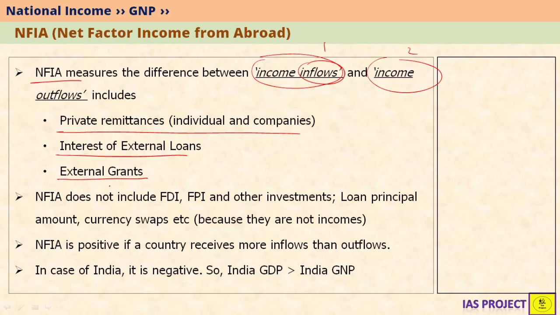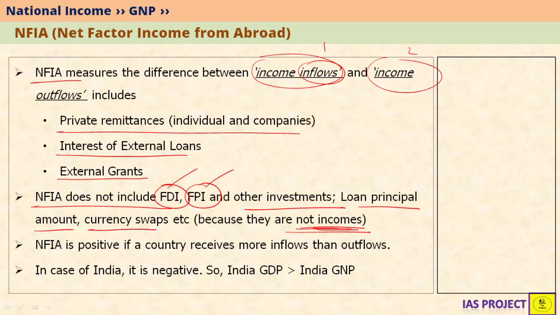Similarly, external grants. For example, if India is providing a grant to Sri Lanka, then that grant has to be removed. However, it must be remembered that NFIA does not include FDI, FPI or other investments, as well as loan principal amounts and currency swaps, because they are not incomes. They have to be given back at a particular time in the future. Or FDI and FPI, they directly come into the market and they form ownership. So these are not considered within the NFIA.